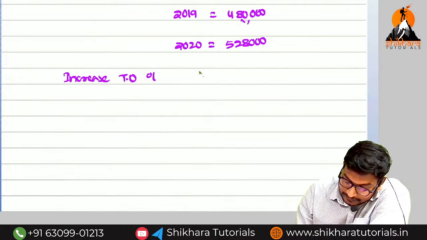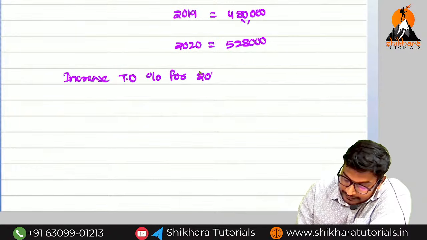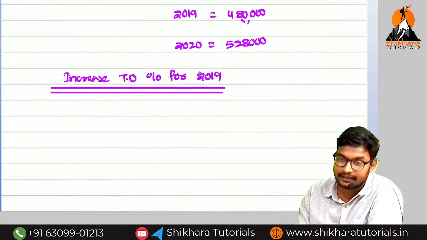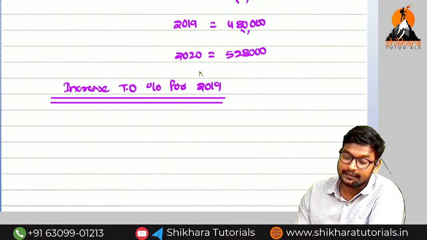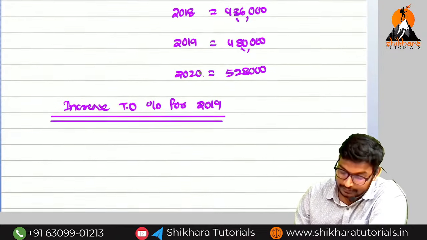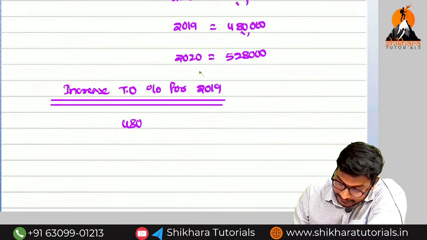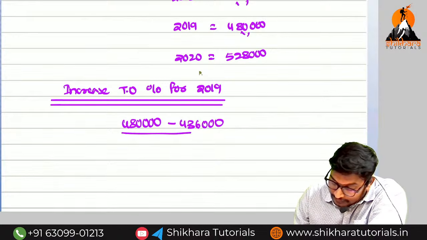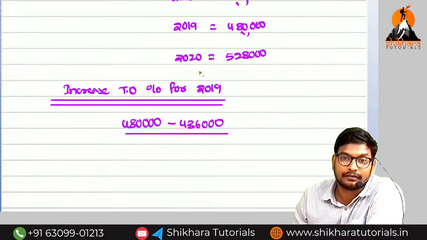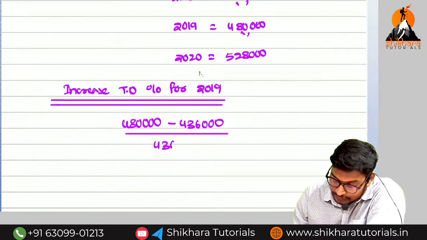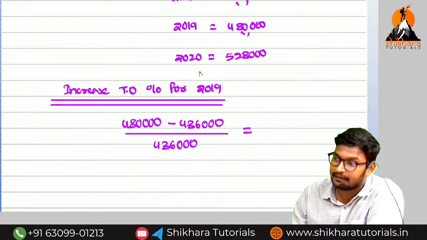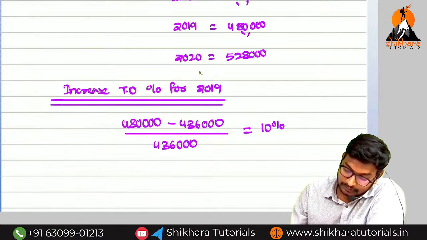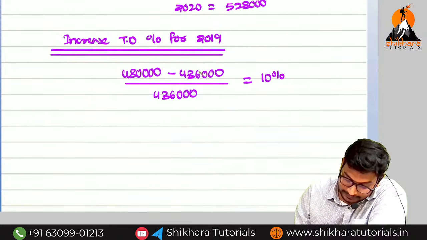Next, increase in turnover percentage for 2019. We know the formula: difference in turnover divided by earliest turnover. I will say 4 lakh 80,000 minus 4 lakh 36,000. We should take the 4 lakh 36,000 in the denominator. How much are we getting? Exact 10%.